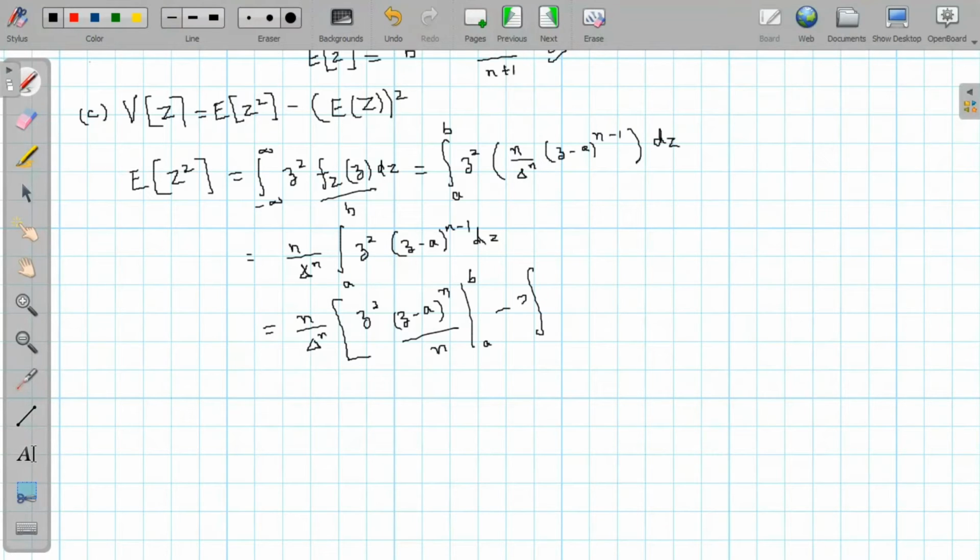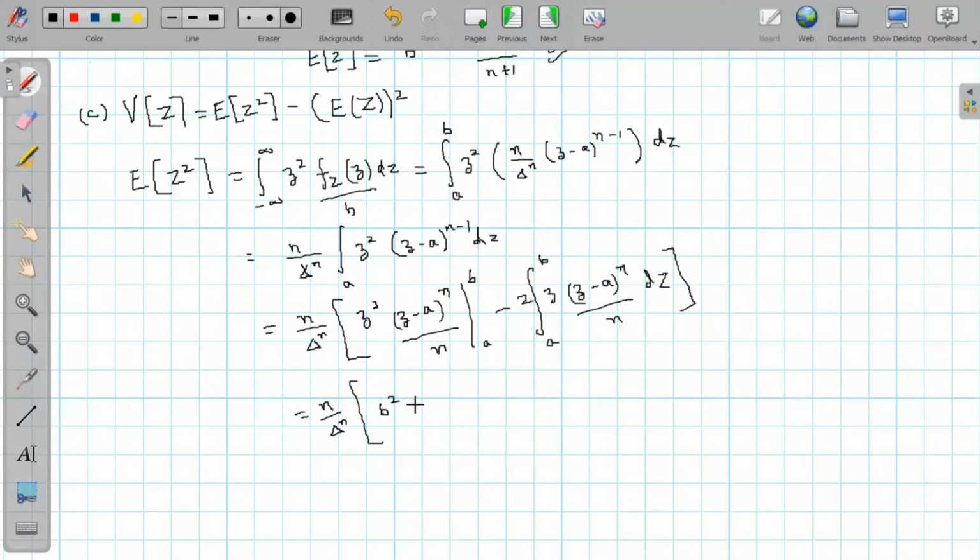So taking 2 out, Z times this whole thing, (Z minus A) raised to power N divided by N dz, where limits are from A to B. So this will be equal to N by delta raised to power N. So putting the upper limit here, we will get B square.